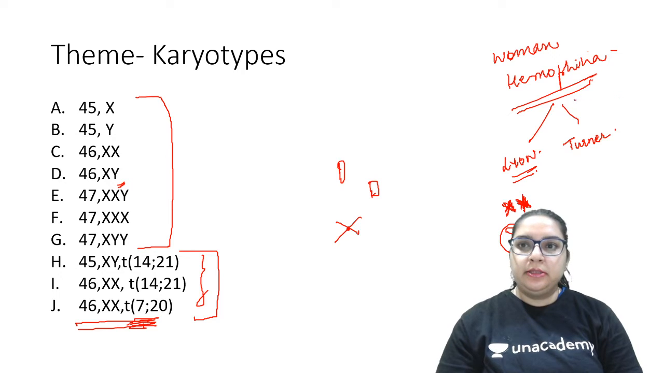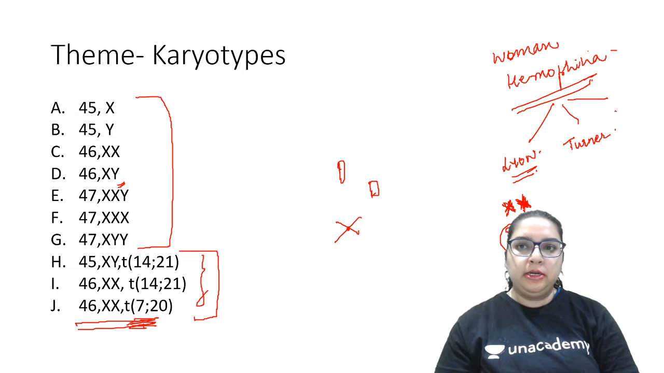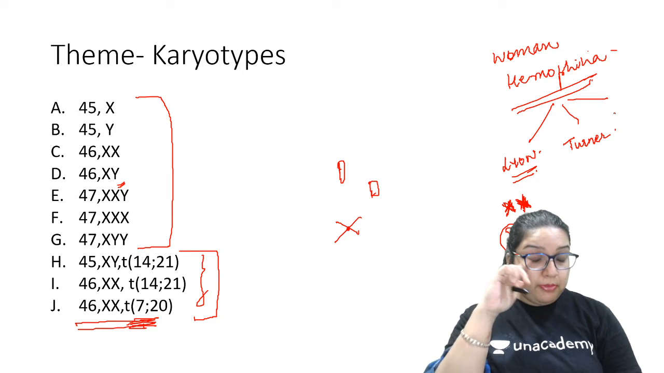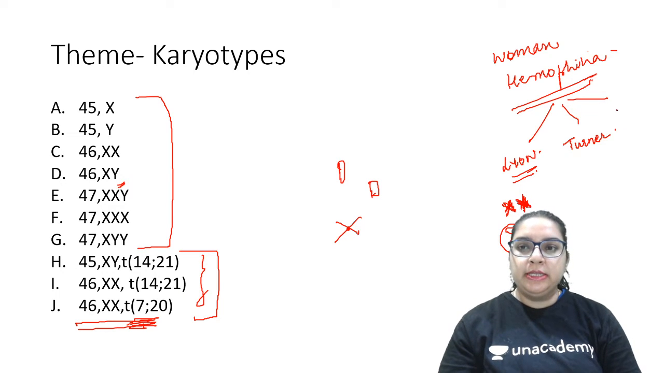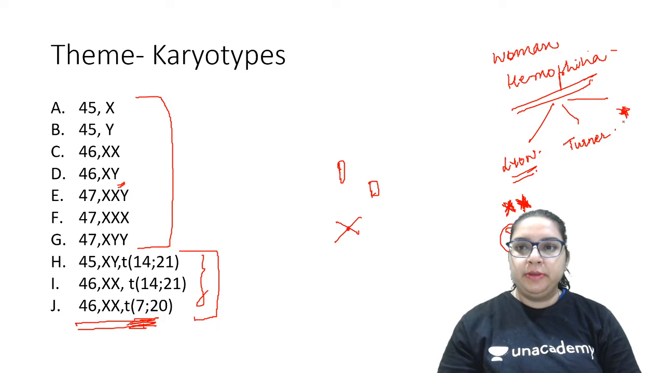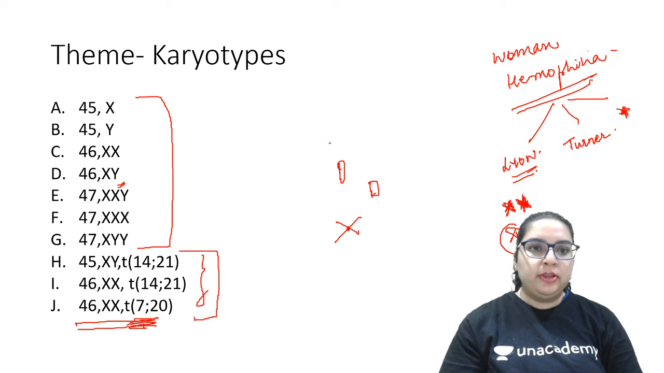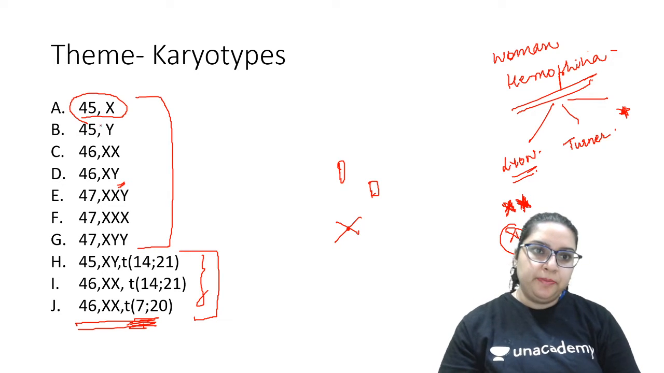Correct? And the third condition is where both parents are affected, that is, the mother is a carrier and the father has hemophilia. In such conditions, the child can get hemophilia. So these are the three conditions where a woman can get hemophilia. Obviously we can't see any lyonization here, but this looks like Turner syndrome, XO. So we have 45 XO in Turner syndrome.